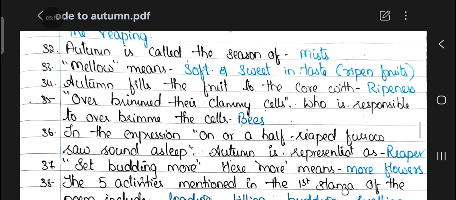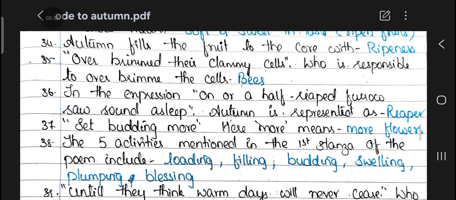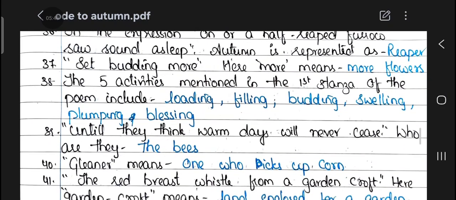32nd question. Autumn is called the season of mist. 33rd question. Mellow means soft and sweet in taste, that is, ripened fruits. 34th question. Autumn fills the fruit to the core with ripeness. 35th question. Overbrimmed their clammy cells. Who is responsible for overbrimming the cells? Bees. 36th question. In the expression 'on a half-reaped furrow sound asleep', autumn is represented as a reaper.